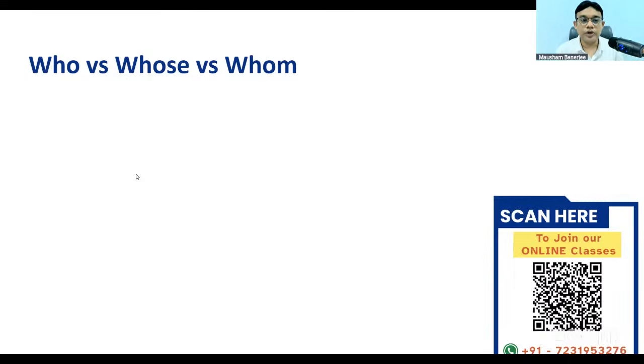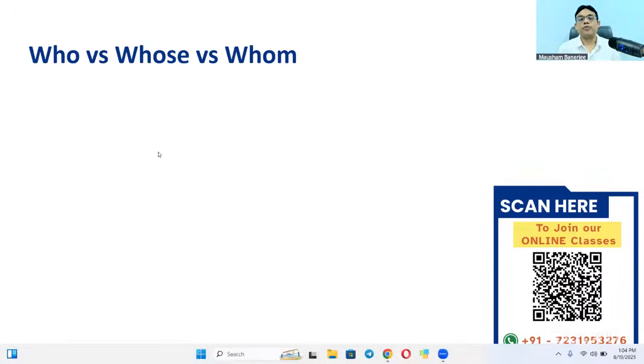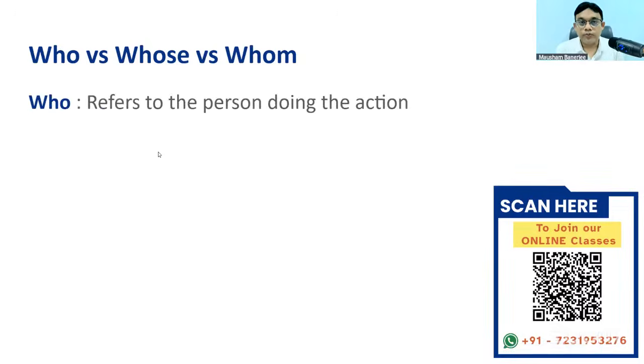Whom. So what is the difference? Let's see. Who. When do we use who? Let's understand. It refers to the person doing the action. So who is doing the action? Who is doing the activity? That person is the who.